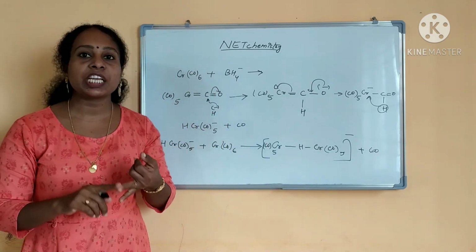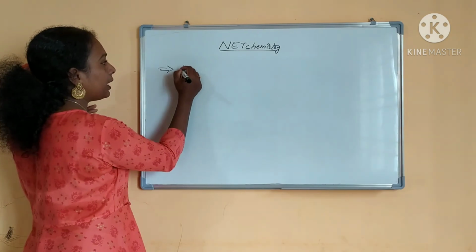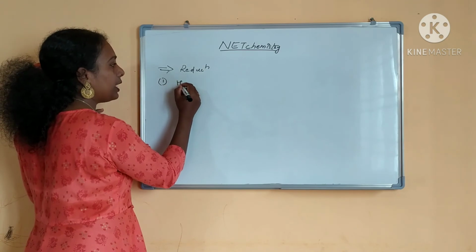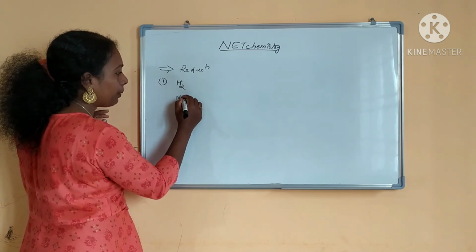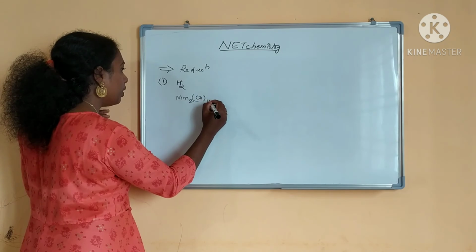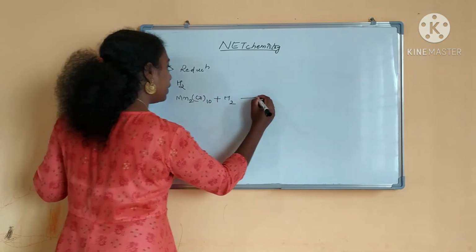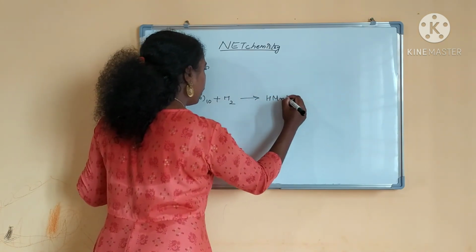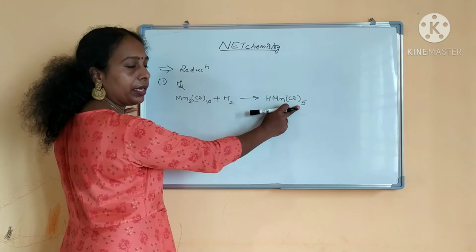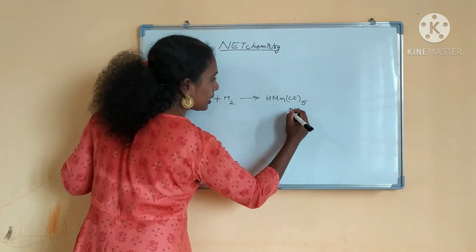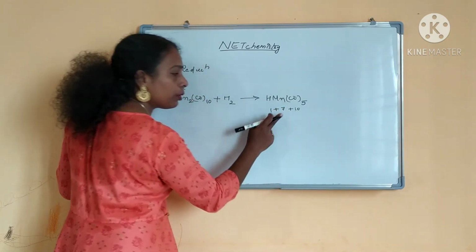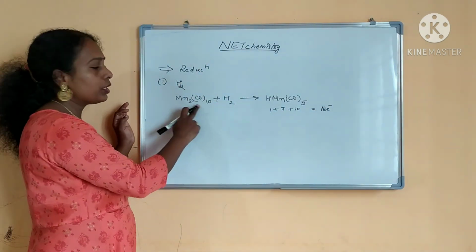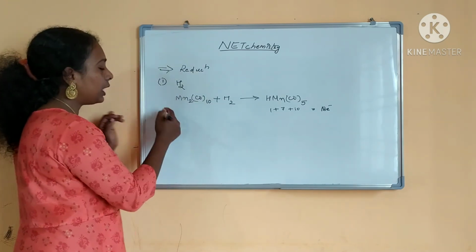The next one is reduction. Next property is reduction. The third one is reduction. First we will see reduction with hydrogen. What will happen? It will undergo the reduction and form HMnCO5. You can calculate the 18 electron rule: 10 electrons here, plus 7 electrons, plus 1. Whether it is obeying the 18 electron rule? Yes, 18 electrons are there. So this is a stable complex. So manganese will undergo the reduction with hydrogen.